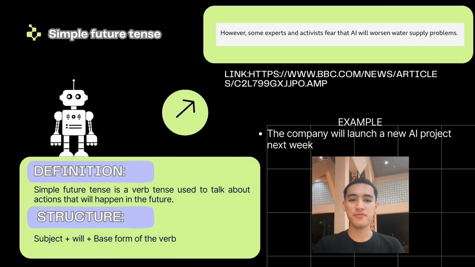Next is simple future tense. The definition of simple future tense is a verb tense used to talk about an action that will happen in the future. The structure of simple future tense is subject plus will plus base form of the verb. For example, the company will launch a new AI project next week. I found an article which says, however, some experts and activists fear that AI will worsen water supply problems.